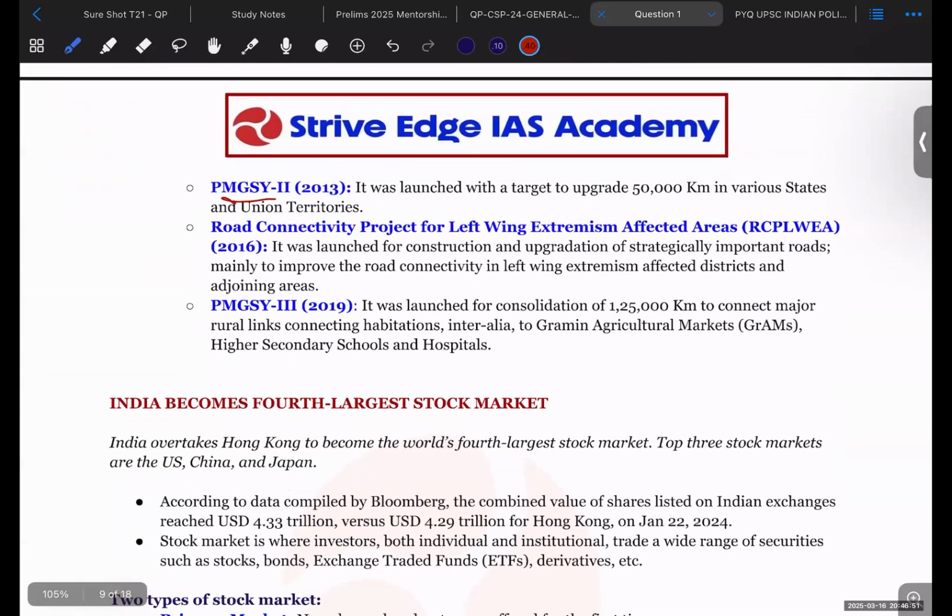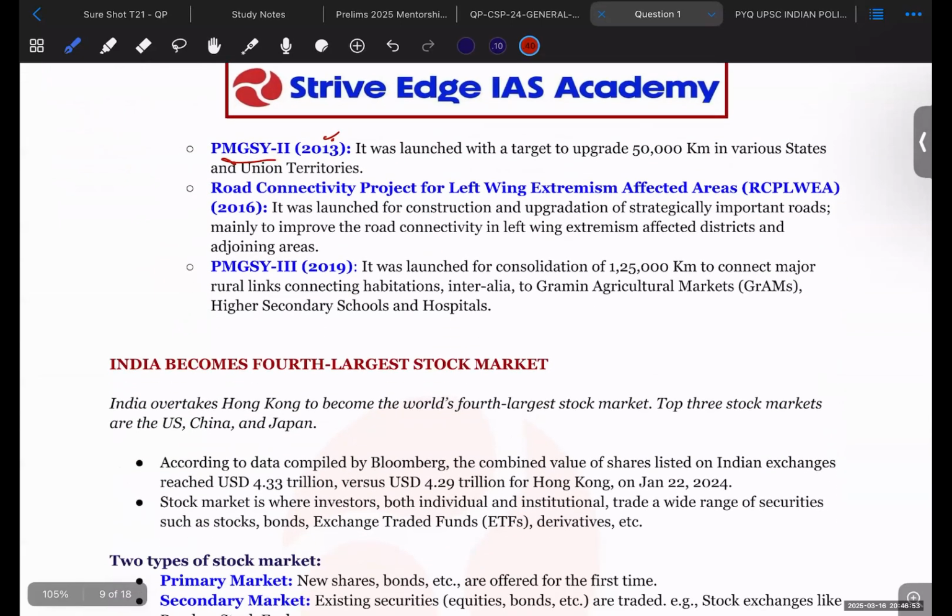That may not be very important for you, but what is important is the road connectivity project for left-wing extremism affected areas. It is a component of this scheme, launched for the construction and upgradation of strategically important roads, mainly to improve road connectivity in left-wing extremist districts and their adjoining areas.